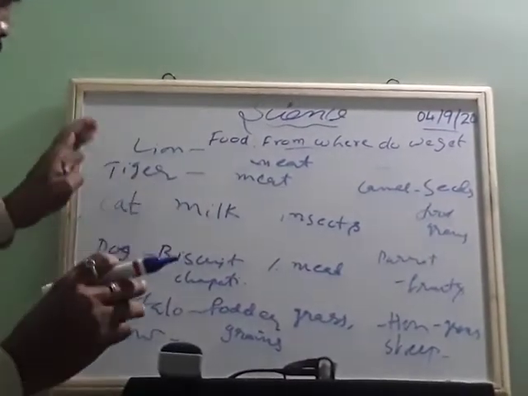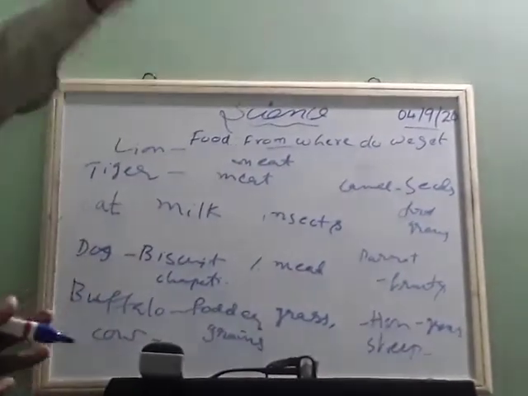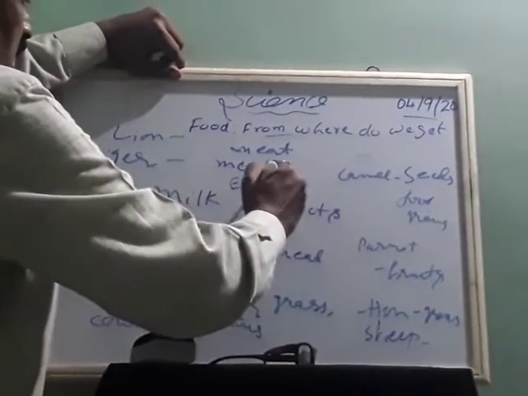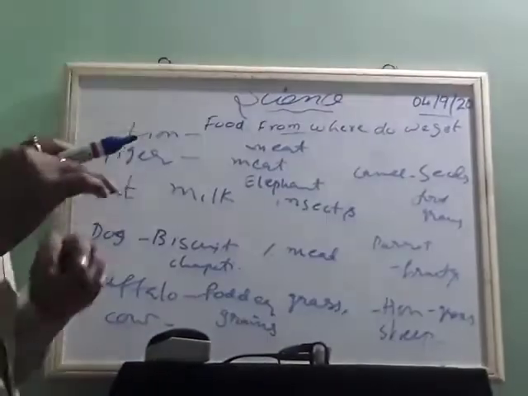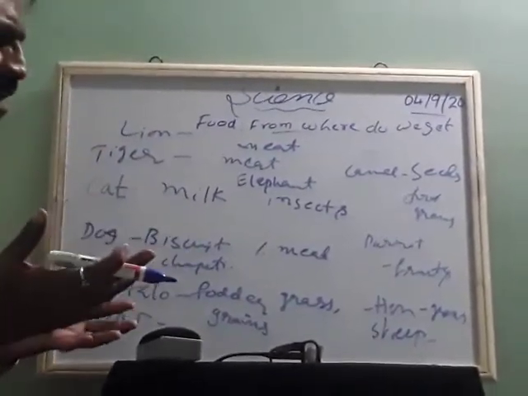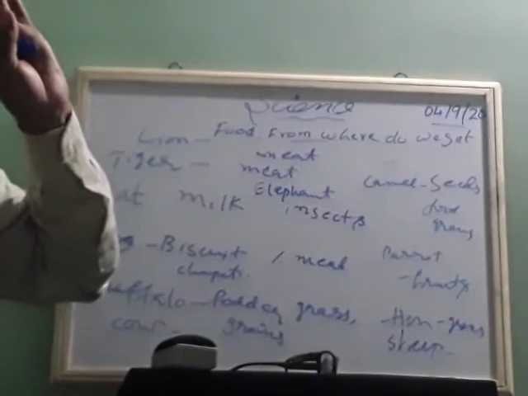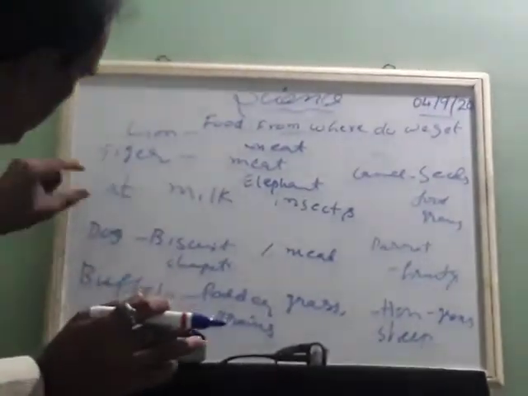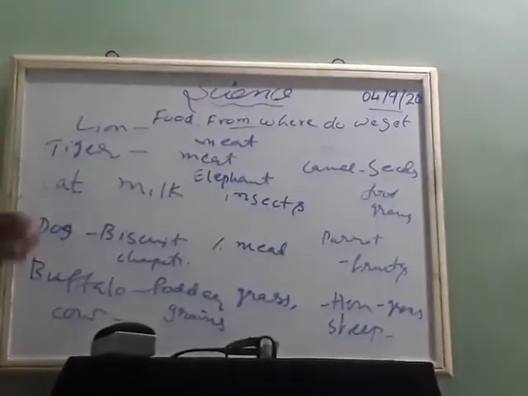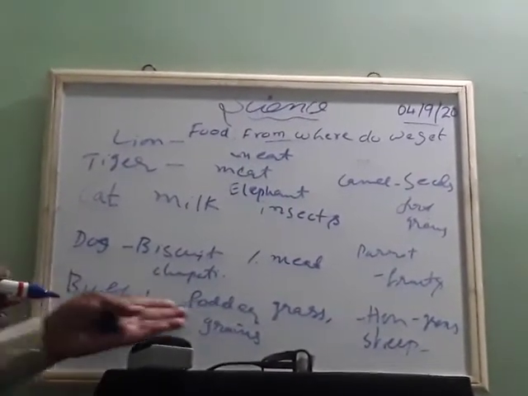See, here you find different animals, a variety of animals: cat, tiger, lion. Take an elephant also. What does an elephant eat? An elephant eats almost the food which we eat. They eat banana, whatever food we eat. But the difference is that an elephant will not eat any non-veg. It will eat only vegetarian food. So now you can find: a cat eats milk as well as insects, whatever food you give along with insects. A lion eats only meat, non-veg. A buffalo will eat only this.